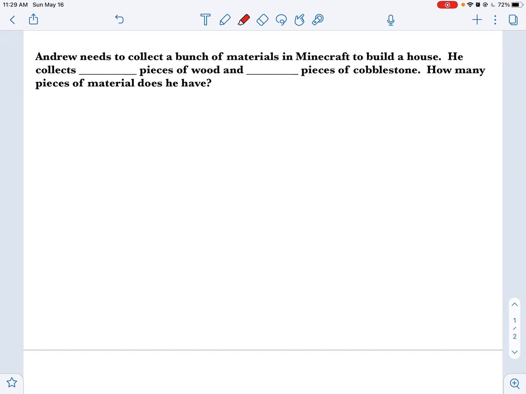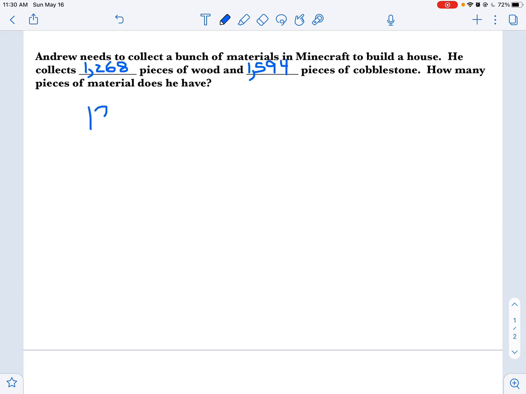Here's another word problem. Andrew needs to collect a bunch of materials in Minecraft to build a house. He collects blank pieces of wood and blank pieces of cobblestone. How many pieces of material does he have? So I'm going to pretend this time I'm a fourth grader. And I'm going to say that he collects, let's see, 1,268 pieces of wood. And he collects 1,594 pieces of cobblestone. I'm just coming up with these numbers myself, okay?